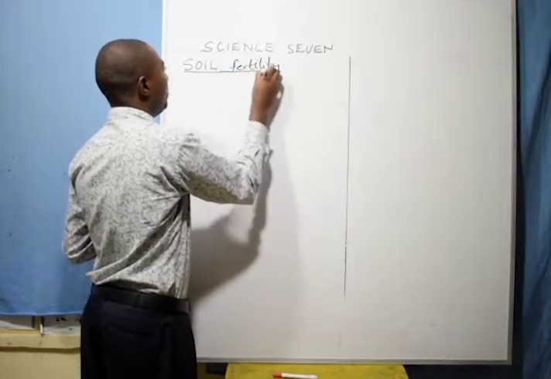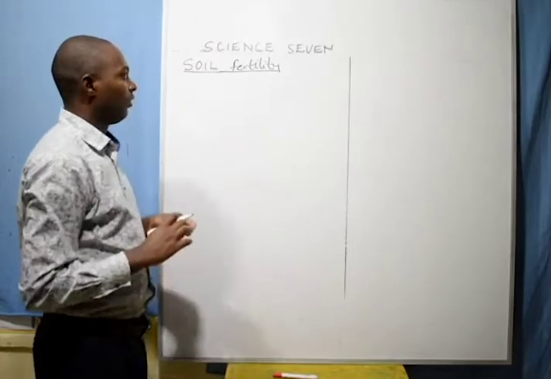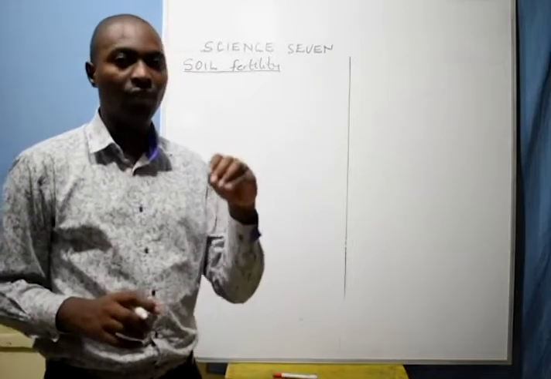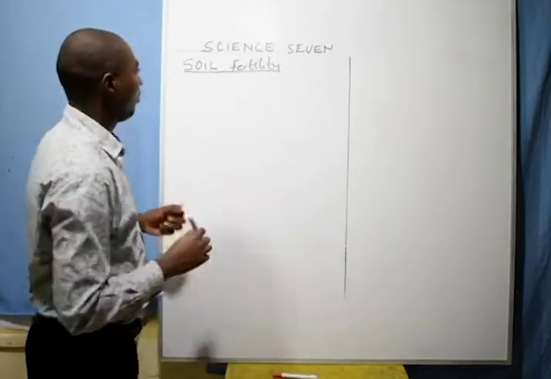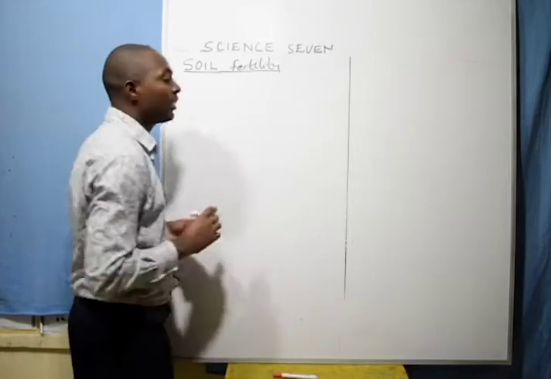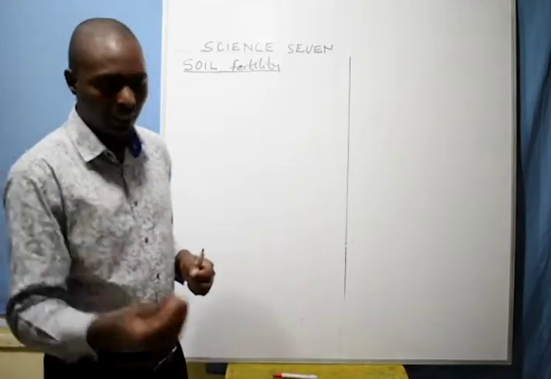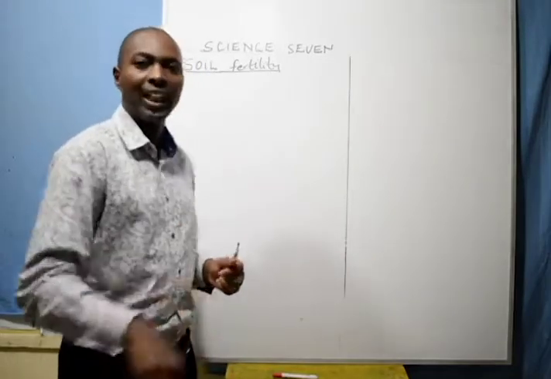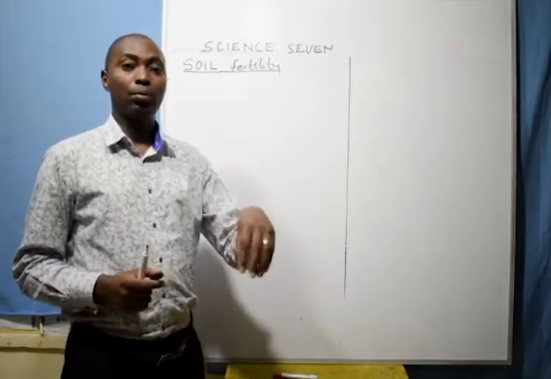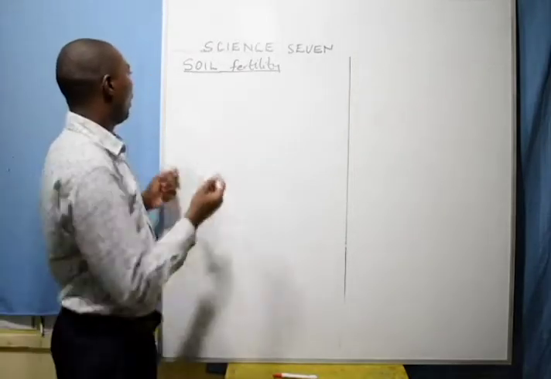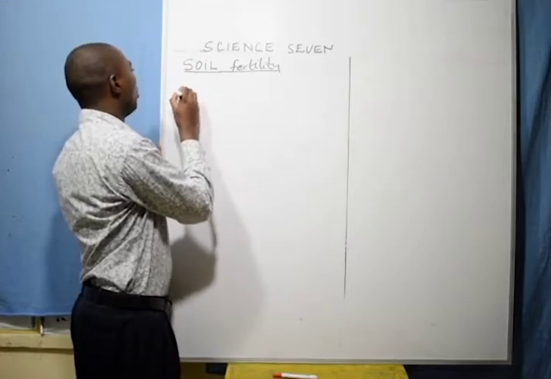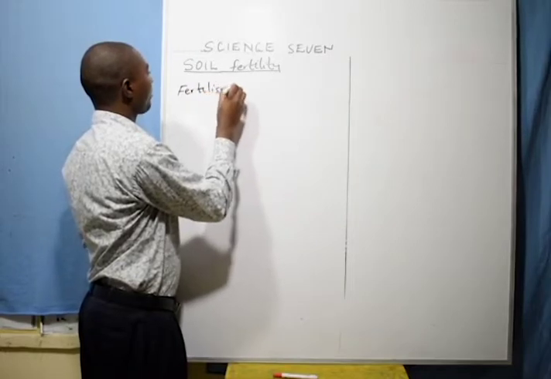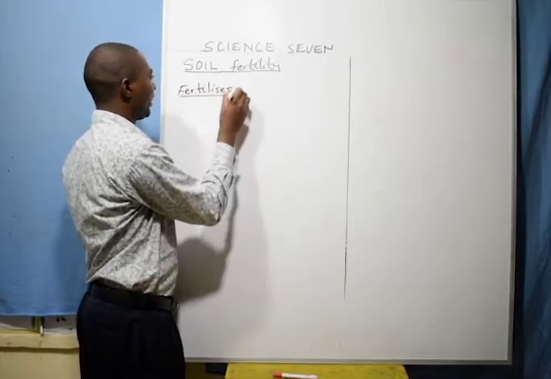What I mean by fertility of the soil is determined by the quantity of nutrients in that soil. Those nutrients at times get exhausted or depleted. When you plant plants for many years, they utilize the nutrients in the soil. Therefore, what we do is add what we call fertilizer. And I want to start by defining what is fertilizer.